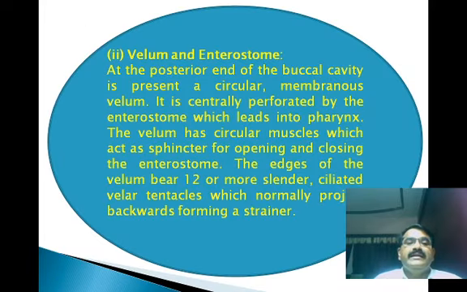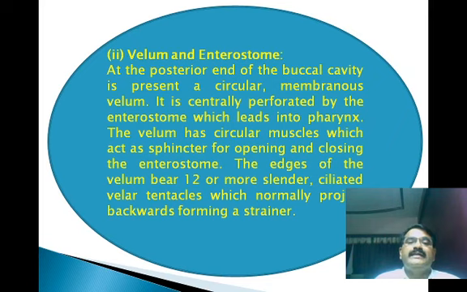Okay. Then the velum and enterostome. At the posterior end of the buccal cavity is present a circular membranous velum. It is centrally perforated by the enterostome, which leads into the pharynx. The velum has circular muscles which act as a sphincter for opening and closing the enterostome. The edge of the velum bears 12 or more slender ciliated velar tentacles which normally project backward.